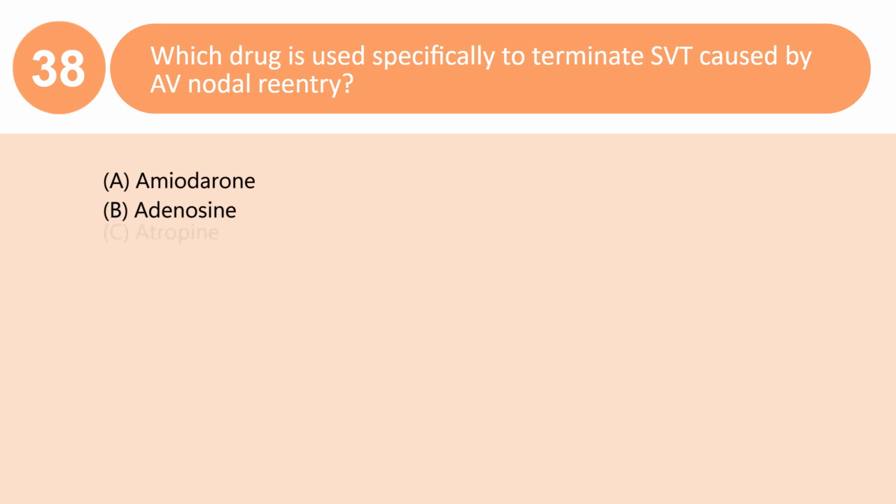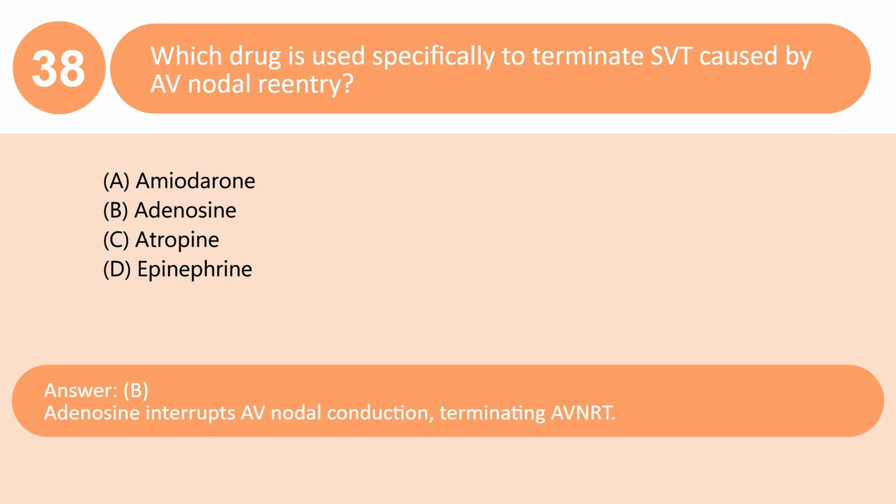Which drug is used specifically to terminate SVT caused by AV nodal reentry? A. Amiodarone. B. Adenosine. C. Atropine. D. Epinephrine. Answer B. Adenosine interrupts AV nodal conduction, terminating AVNRT.